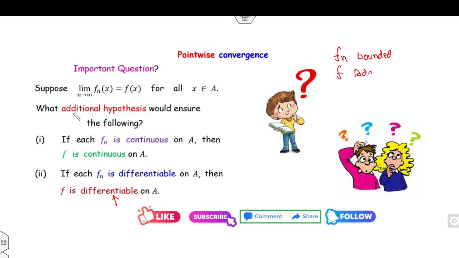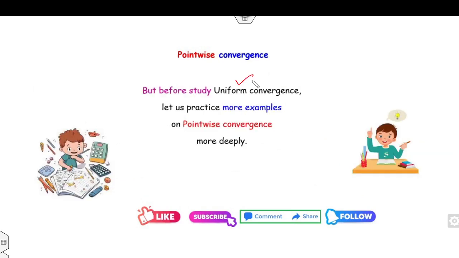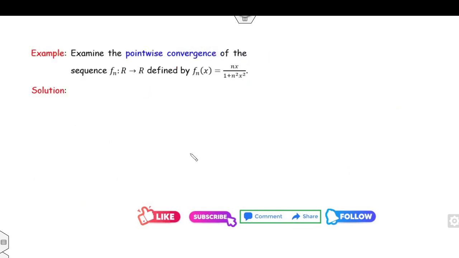What additional thing do you have to include so that this property is satisfied? That is a major question in real analysis, and the answer is provided by uniform convergence. But before I move directly to uniform convergence, let me do some more examples on pointwise convergence so that you can understand this concept easily.